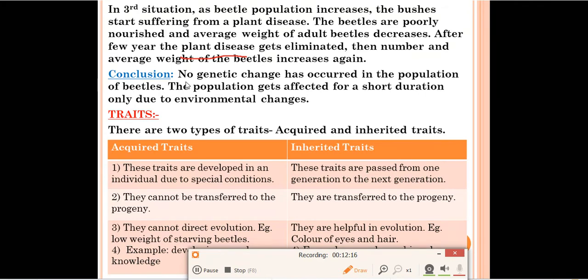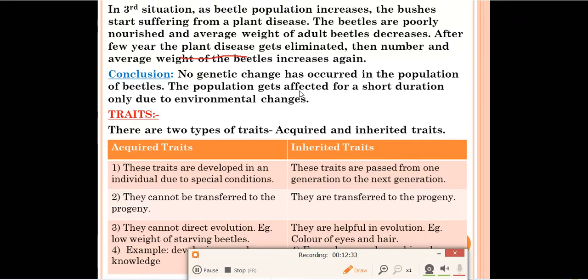So what conclusion can we draw from this? No genetic change has occurred in the population of beetles. The population gets affected for a short duration only due to environmental change. In this one, natural selection is also not there, neither genetic drift nor genetic change. So why have the beetles increased their population?